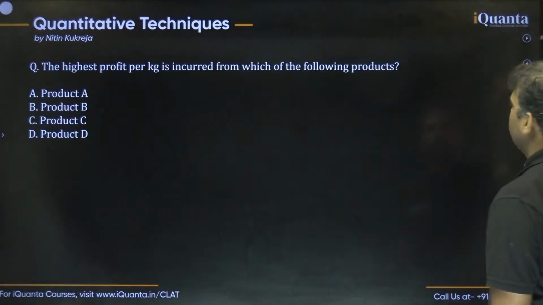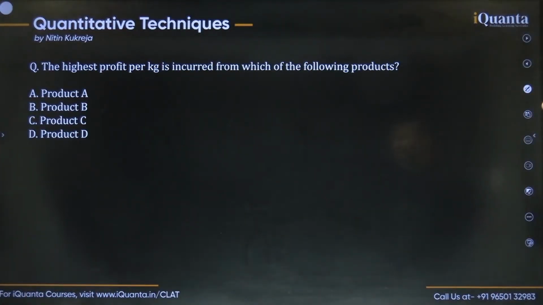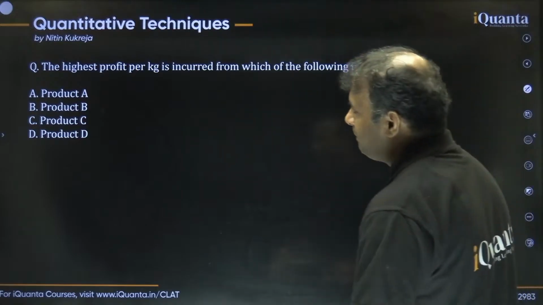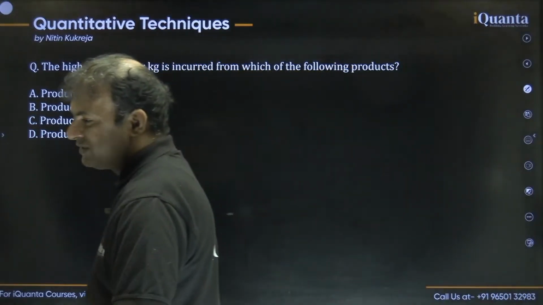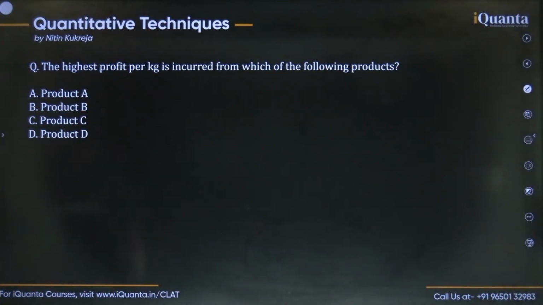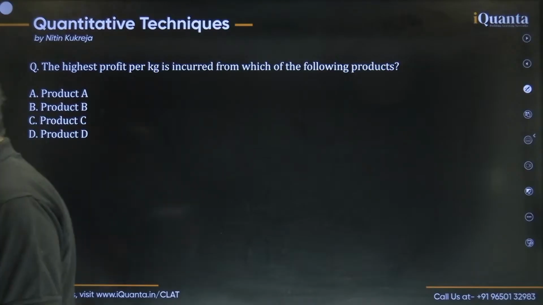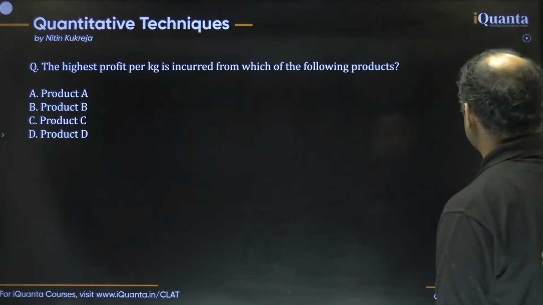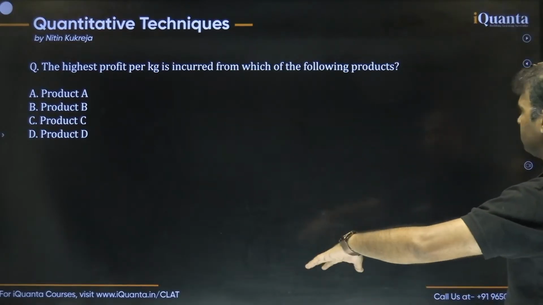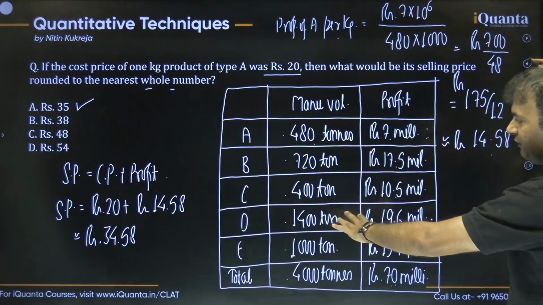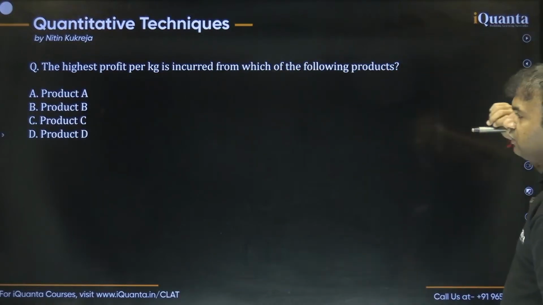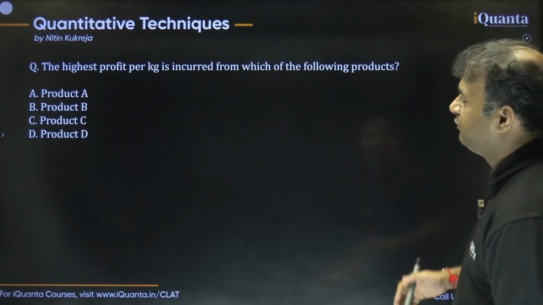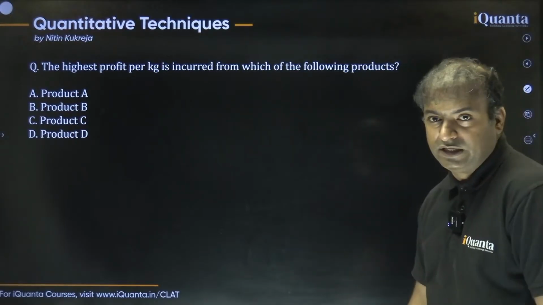Guys, the next problem in front of us is this. This is talking about the highest profit per kg is incurred from which of the following products? Highest profit per kg. So this is basically about comparing, okay? Slightly challenging, guys. I think I should solve it for you, right? They're asking highest profit per kg incurred from which of the following products. Though we have 5 products, they have given only 4, A, B, C, D. So you have to compare among these 4 products which product is giving highest profit per kg, all right?